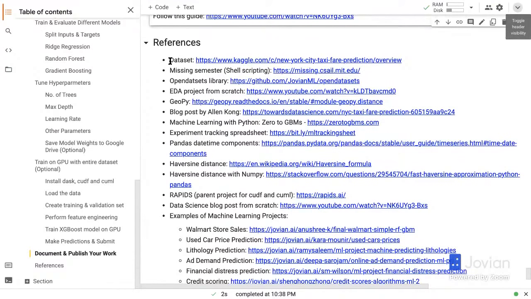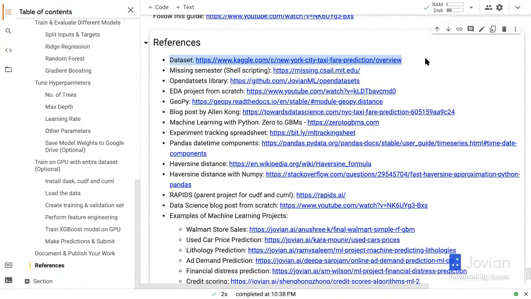The first one is about the data set. This is the New York City taxi fare prediction data set. Definitely one of the more challenging data sets that you'll find on Kaggle, but with the right approach, you can see that it's all about strategy and approach and fast iteration. You can do a lot with just a little bit of data.